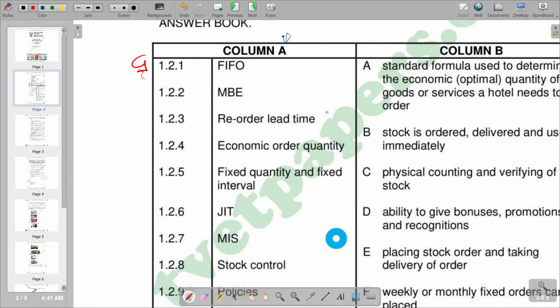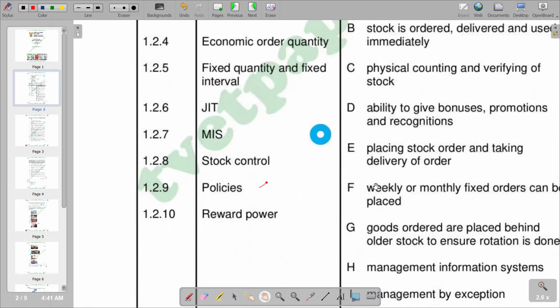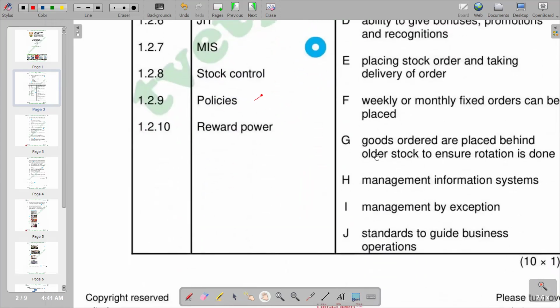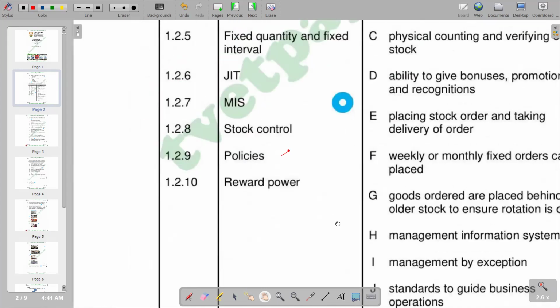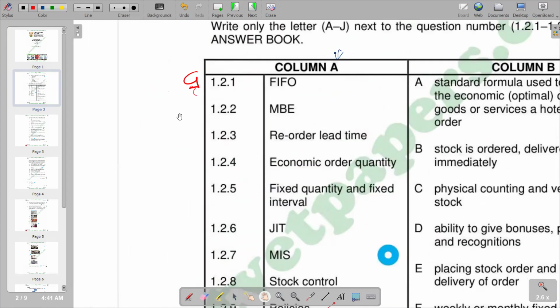So according to our column B again, try to identify what matches that within that context. So if you go there, you'll see that we are given an extension of the abbreviation, which is management by exception. So we have I as the correct response.